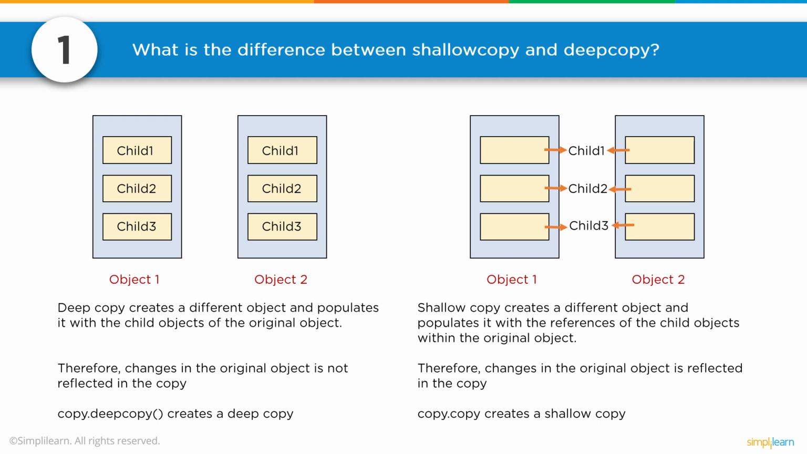copy.copy creates a shallow copy. And you can look at this. If we make a change to child 1, it's only a pointer. So if you make a change to child 1 in object 1, it will also make that change in object 2.